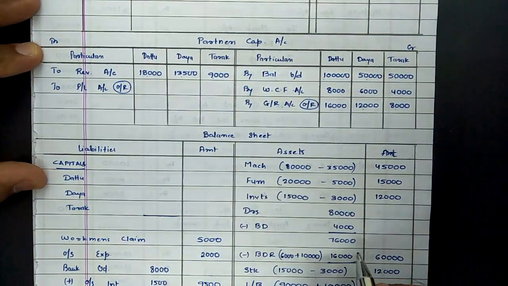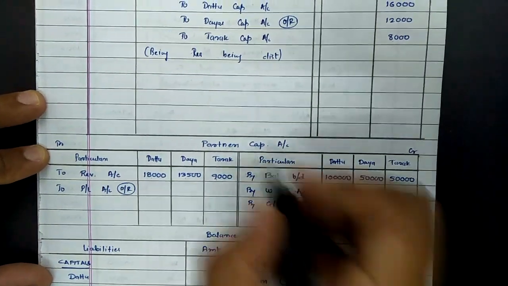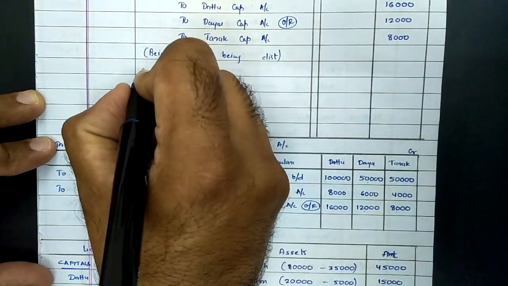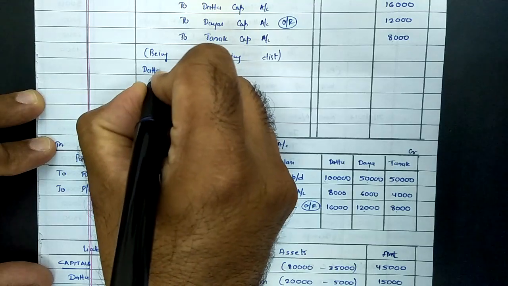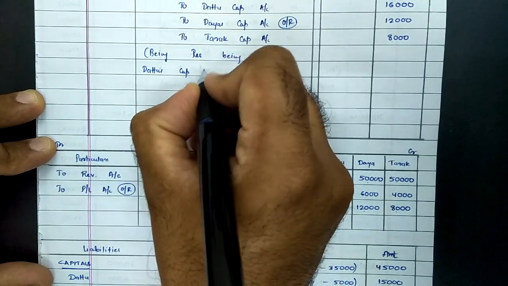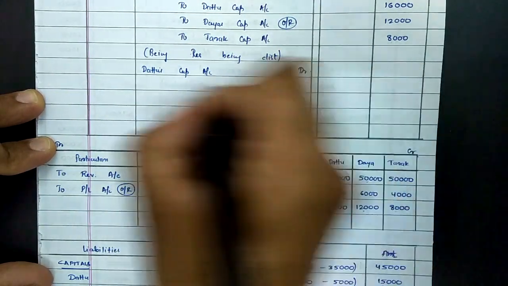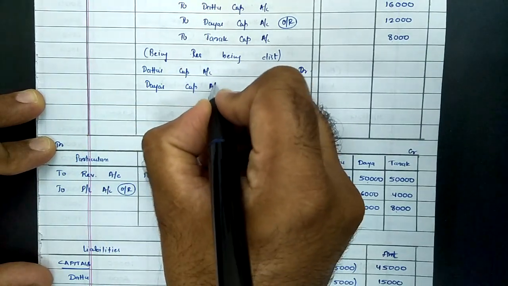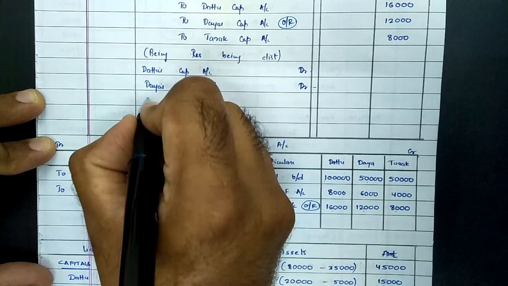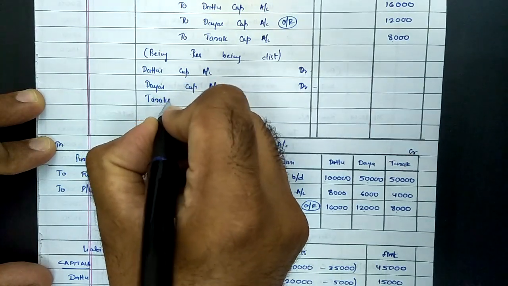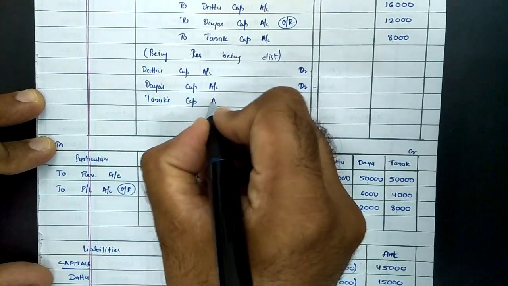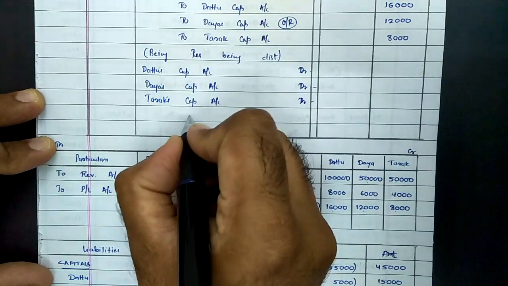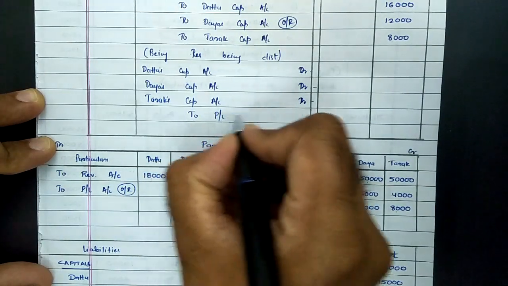So journal entry wise, loss will lead to reduction in capital. So capital accounts of these partners have to be debited. So entry will be Dattu's capital account debit, Daya's capital account debit, Tarak's capital account debit, to P&L account.